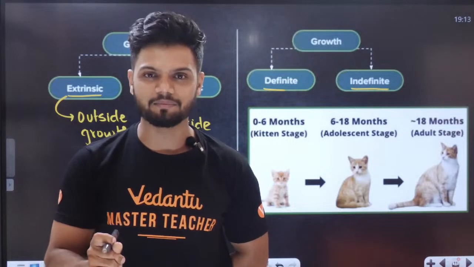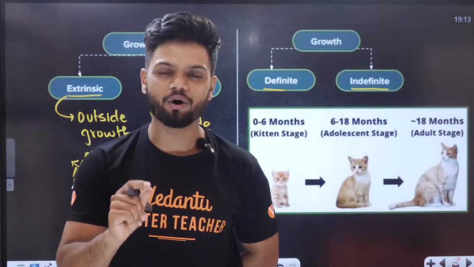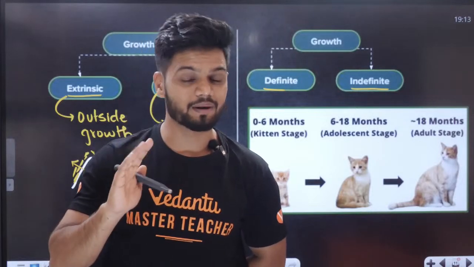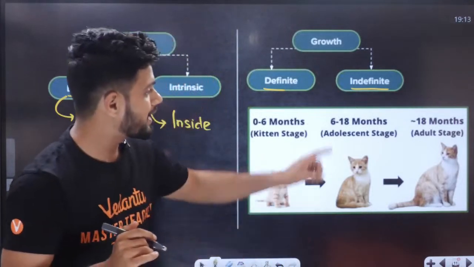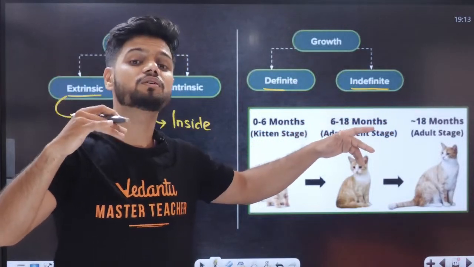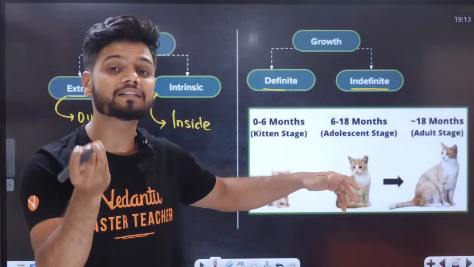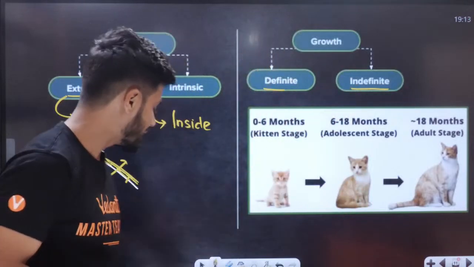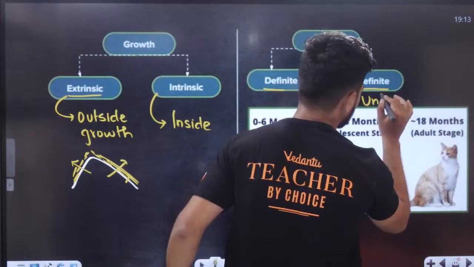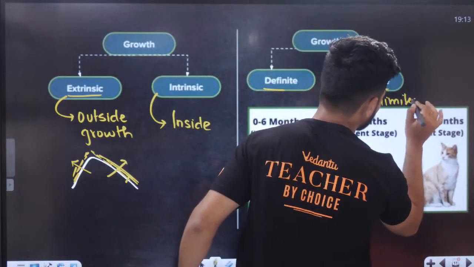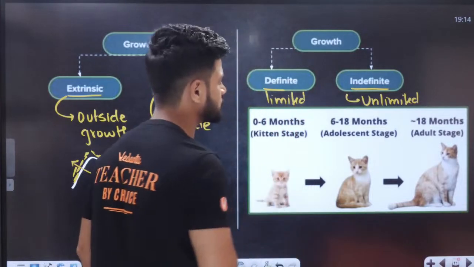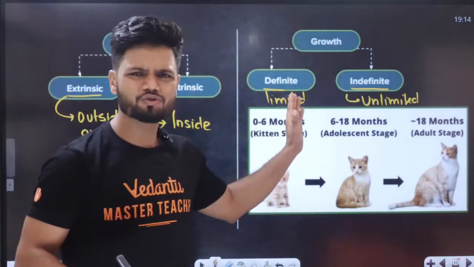But at the same time, I know secretly all of us are jealous of plants. Plants can keep on growing. Plants can make their own food. So plants can show unlimited growth which does not stop because of meristematic tissue, that is called as your indefinite growth. That is your unlimited growth. Unlimited and limited growth. Definite growth and indefinite growth. Okay, so plants, usually animals.